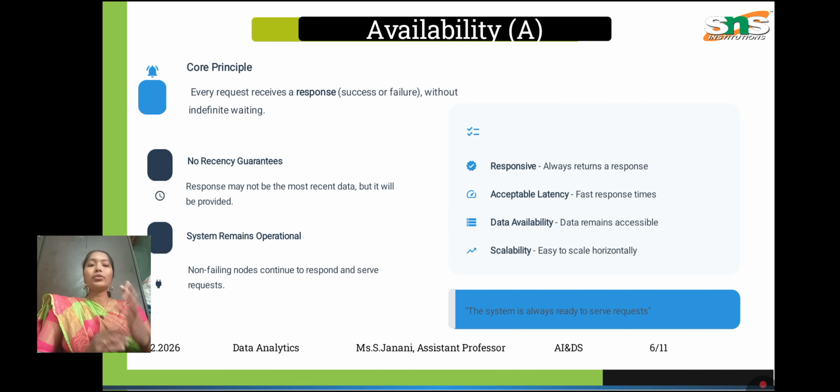Next we are going to see availability. Every request receives a response, success or failure, without waiting indefinitely. Availability represents whether requests are accepted or not. If it always shows waiting, it is not available. Shortly, we can say an immediate response will be available. Non-failing nodes continue to respond and serve requests. The system always returns a response, with acceptable latencies, data availability and scalability.